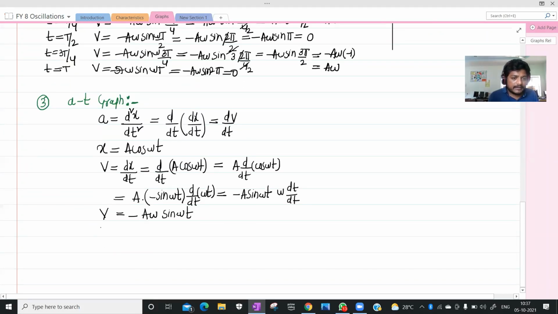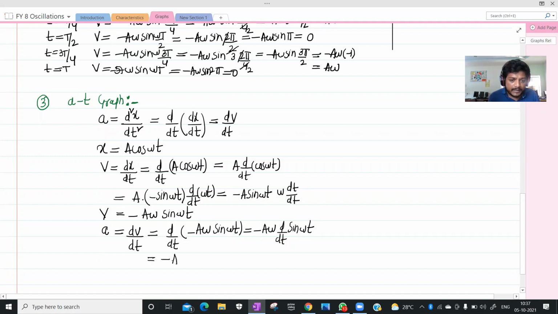This is V, but actually we want A. A is nothing but dv by dt. We substitute the value of V: d by dt of minus a omega sin omega t, that equals minus a omega d by dt of sin omega t. What is d by dt of sin omega t?